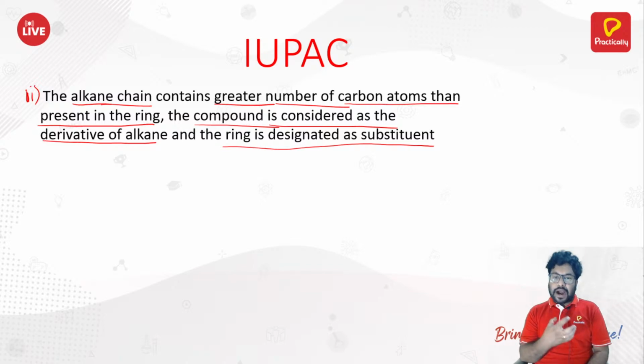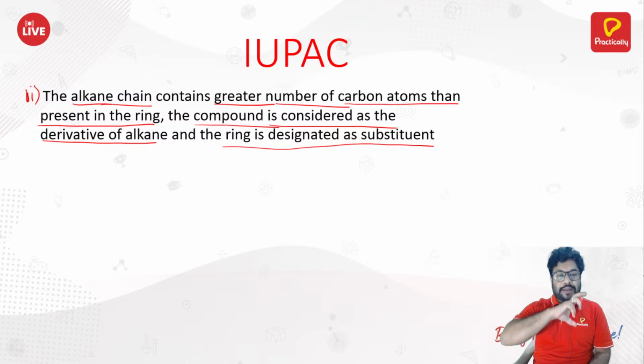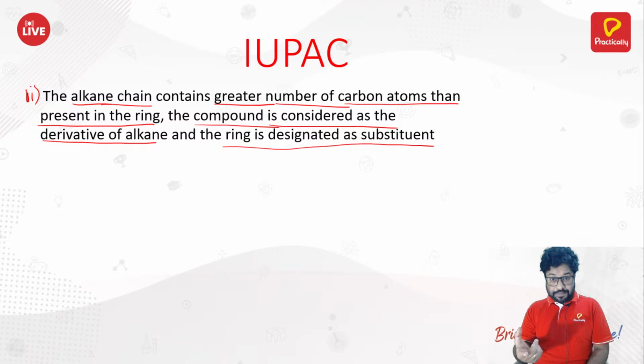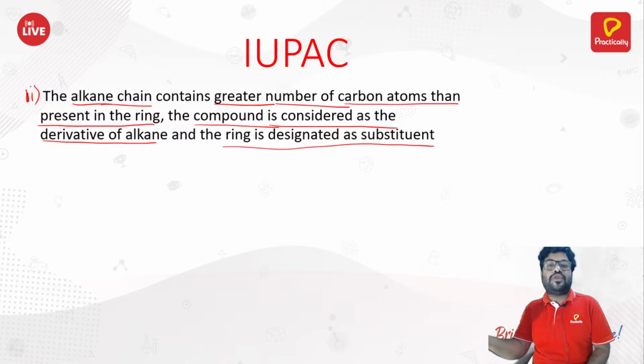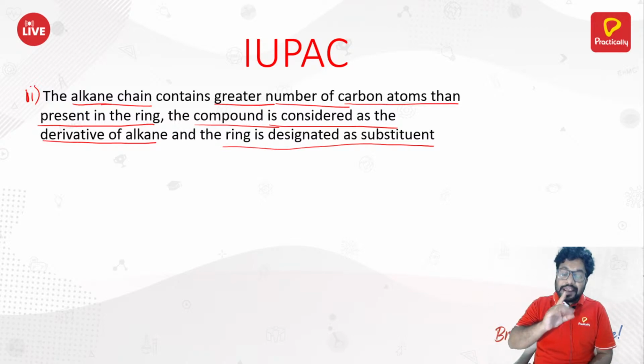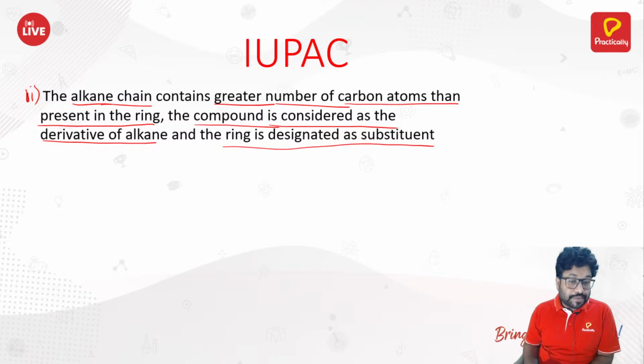That the alkyl part attached to the ring had the same number of carbon atoms as the ring. But what if there are fewer carbon atoms in the ring and the chain contains more? Then you should consider the chain as your parent name and the ring as your substituent. For example, let me give you an example.